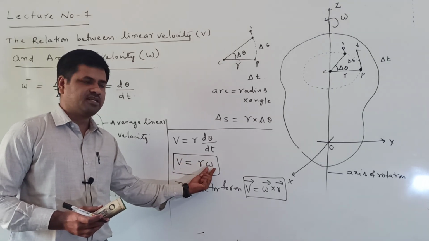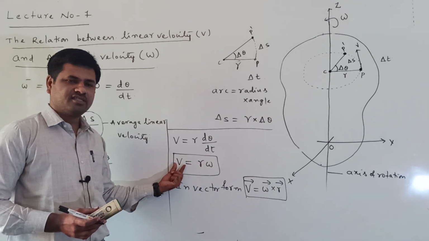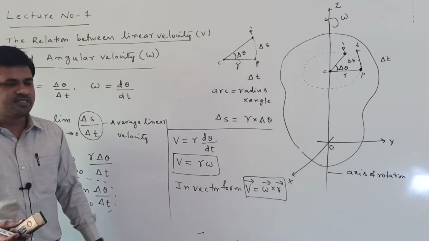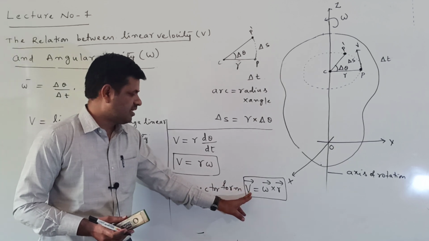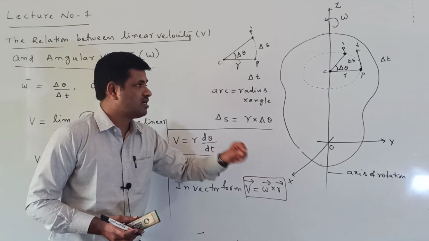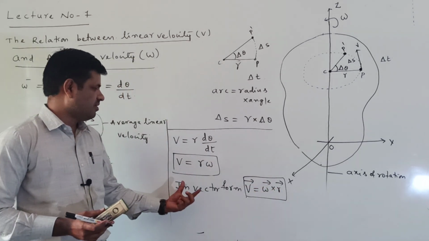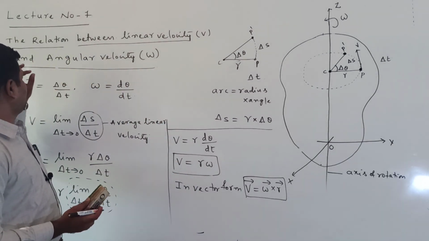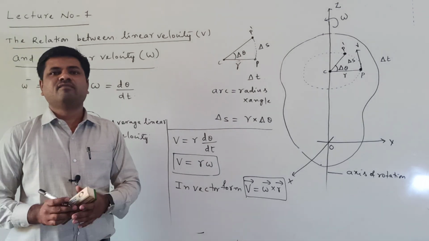Omega is the angular velocity, V is called the linear velocity. The relation between these two is V equal to r omega, which is the general relation. But in vector form, we represent it as V bar is equal to omega bar cross r bar. This is a relation between linear velocity and angular velocity.